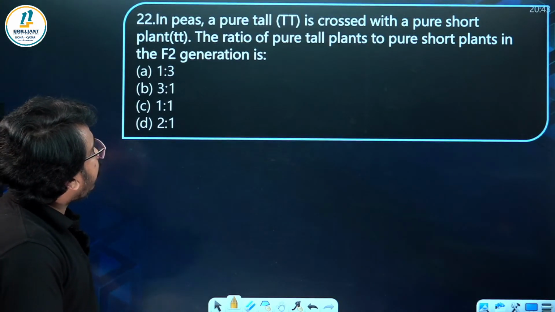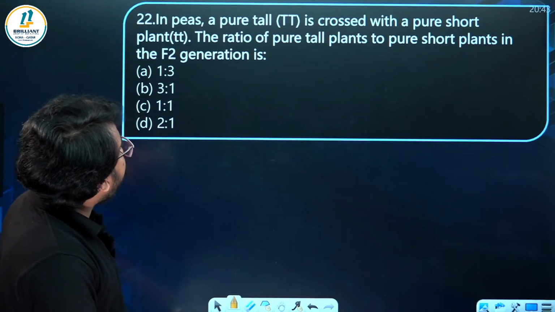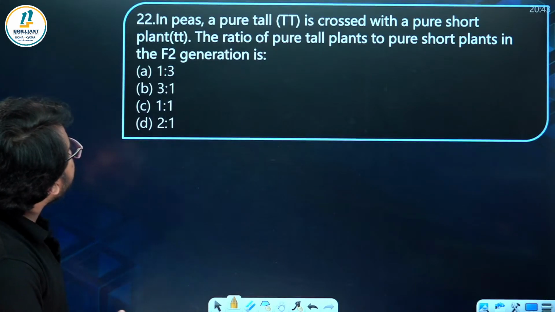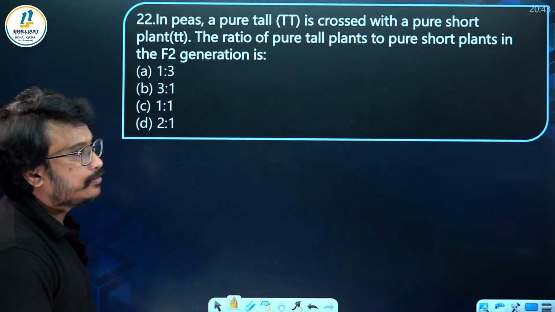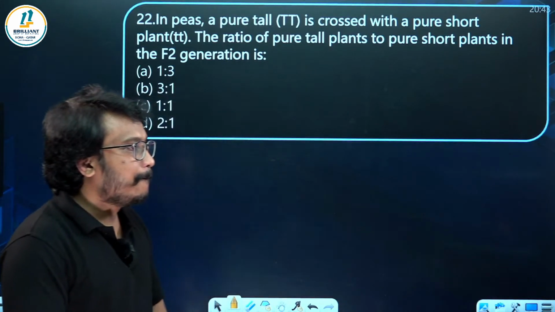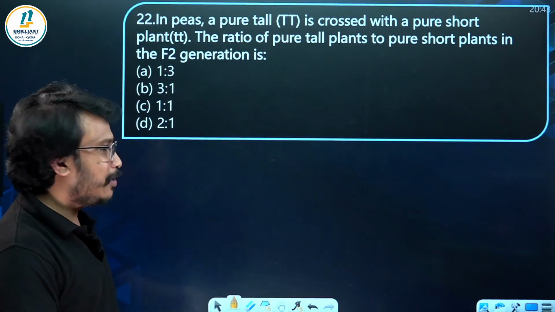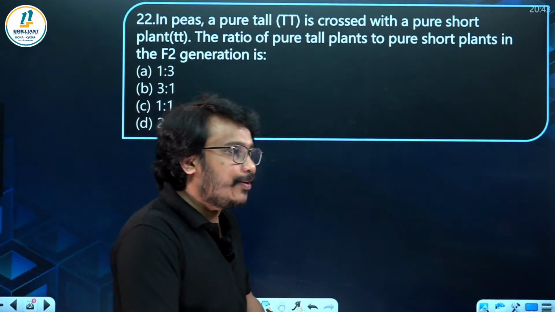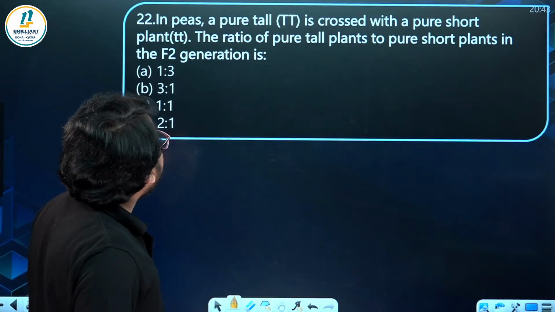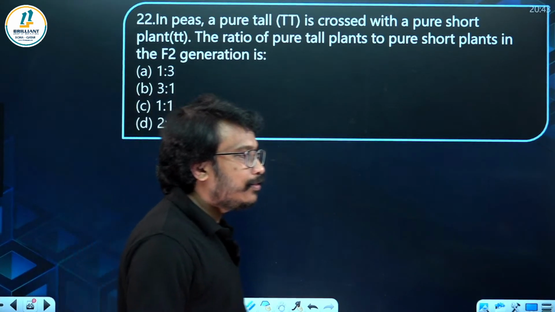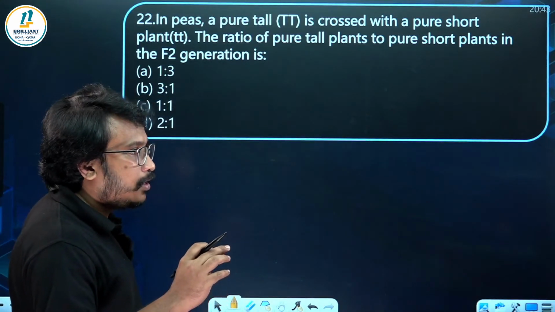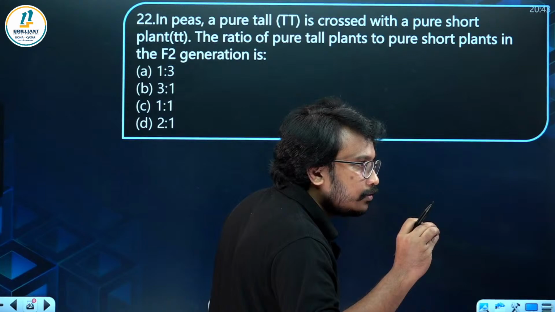Now, in peas, a pure tall is crossed with a pure short plant. The ratio of pure tall plants to pure short plants in the F2 generation. Okay, I'm waiting for the comment. Who will comment first? Let's see, because this was done many times in the class. 1:3, pure tall and pure dwarf. Advik's comment has come first.